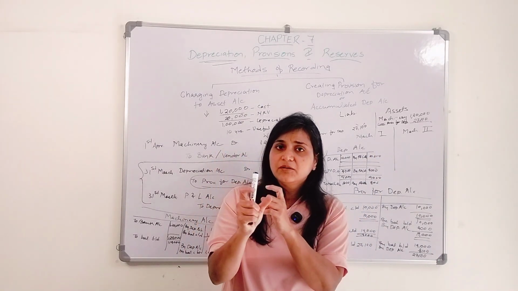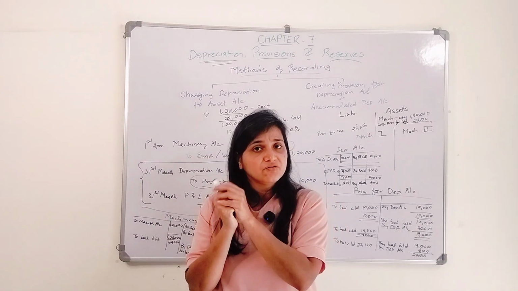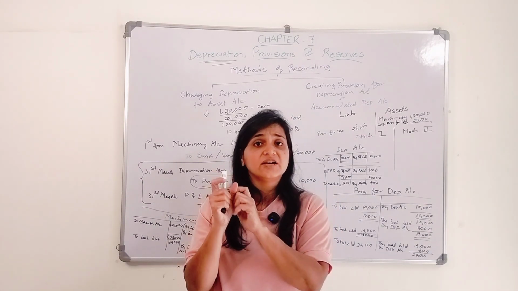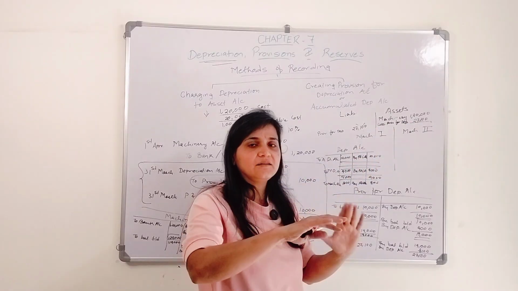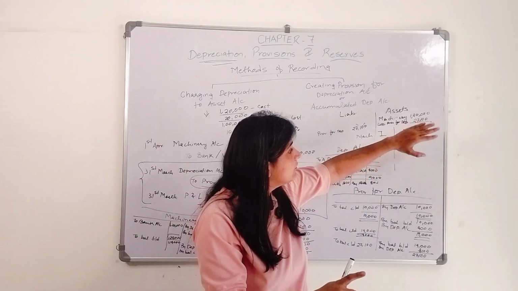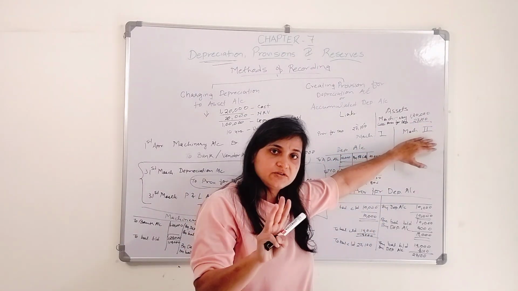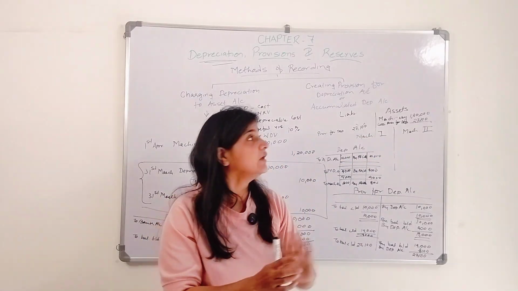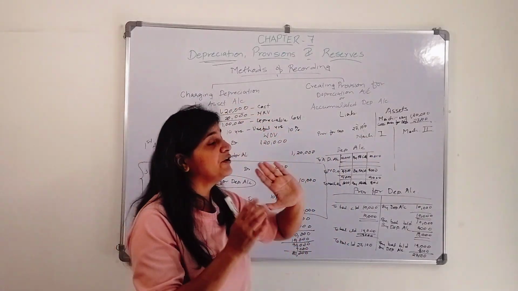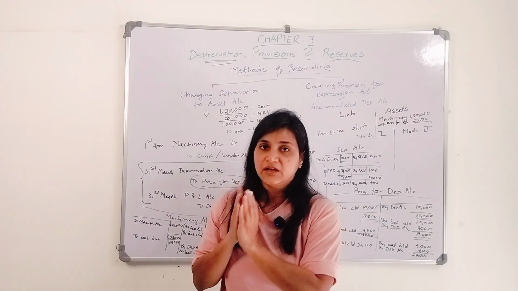If you have used it for 3 months, if you purchased it in the month of January, you have to charge depreciation on the second machinery for 3 months. From the next year it will be for the whole year, but for the second machinery it will be for 3 months, and for the first machinery it will be for the full year. Okay, so this is how we will record the depreciation in our books.